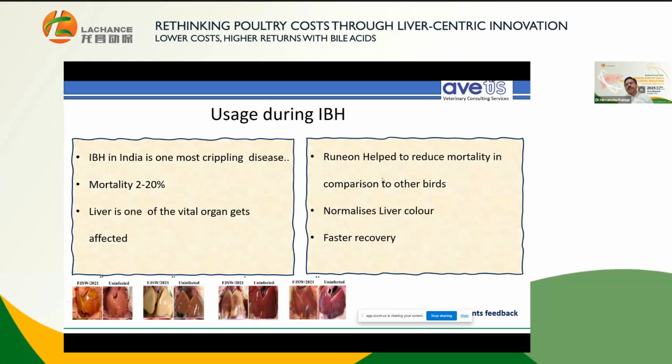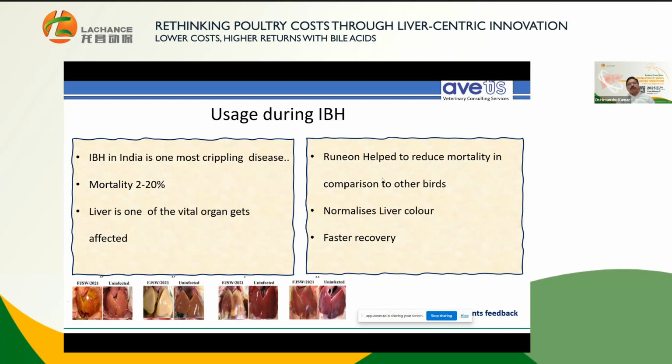This is very interesting. We haven't come across this type of information from elsewhere, but in India it's a peculiar observation we have found across the industry. IBH, inclusion body hepatitis, is these days a very ironic disease in India because it's taking heavy mortality, and the mortality is close to 2 to 20%. At times even more than this.